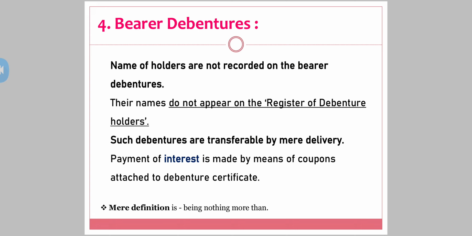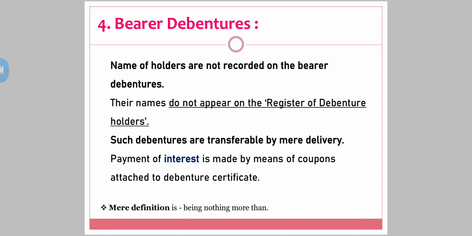See, such debentures are transferable by mere delivery. What is mere delivery? It's just like you are handing over a document to someone else. It's as simple as that. Payment of interest is made by means of coupons attached to the debenture certificate. Okay, there would be certain small coupons that are attached to the certificate.